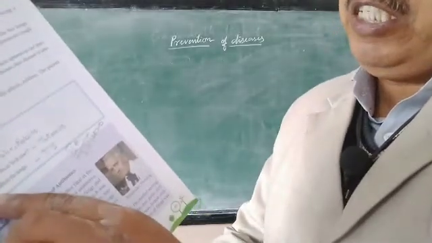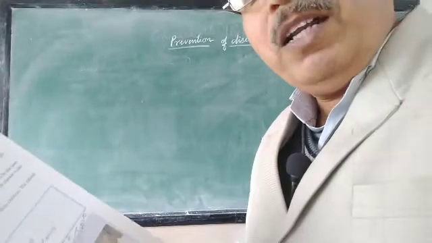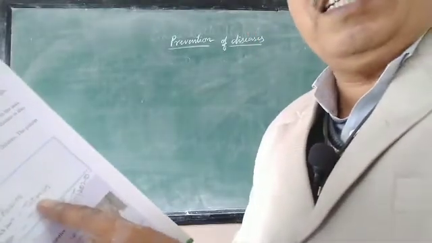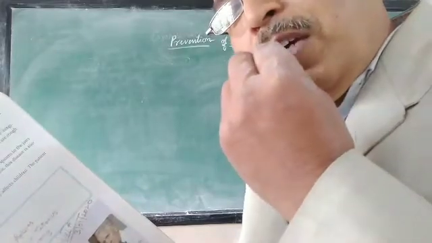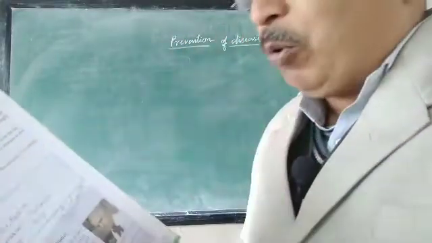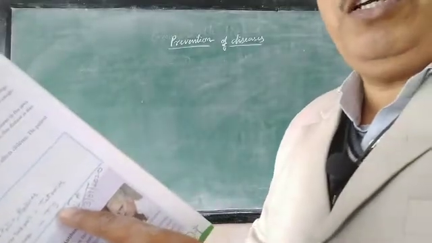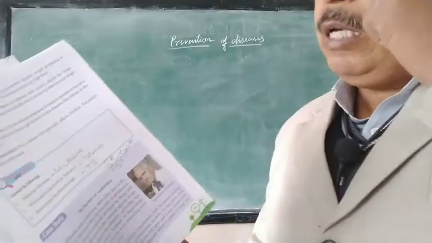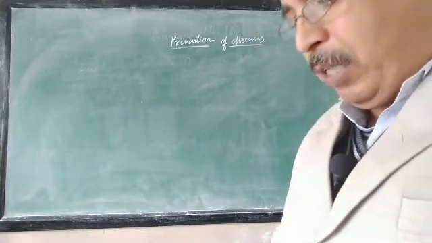Second, which disease is also known as lockjaw? Do you remember? It is called tetanus, right? Why lockjaw? Because the jaw gets locked, one cannot open the mouth, right? Then name a disease that affects the lungs. TB or tuberculosis is a bacterial disease. Clear? So this is the exercise on page number 89.